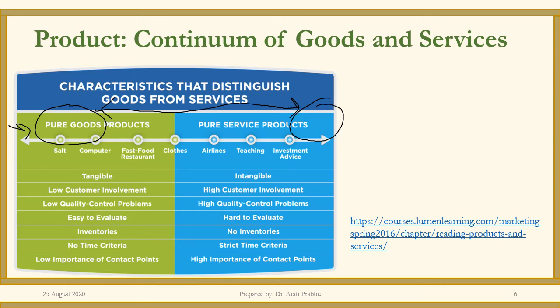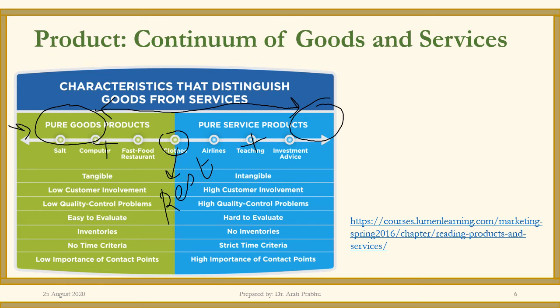For example, if you go to a restaurant, maybe a restaurant will feature somewhere here. A restaurant is neither pure goods nor is it a pure service. It is a combination of goods, which is the food that you order, the beverage which you order, which is a product, and you have the service. A service would be the ambience, the seating, the person who's serving you.